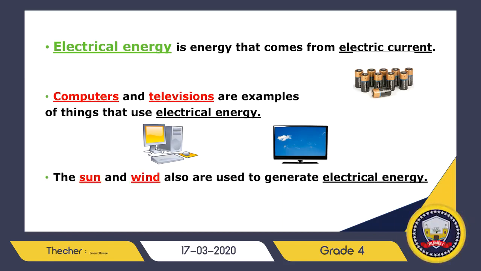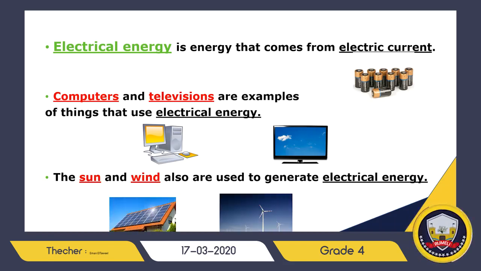Also, the sun and wind are used to generate electric energy. Have you ever heard about the solar cell? The solar cell is something which produces electricity when the sun is hitting these cells. These cells use the sun to produce electric energy, and also the windmills. If you have seen them before, the windmills.